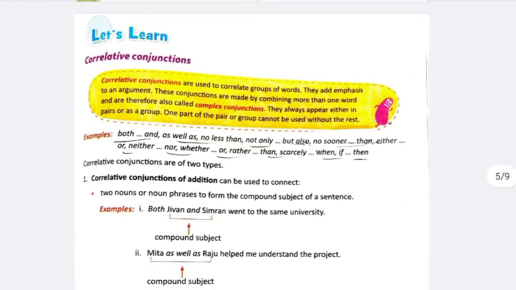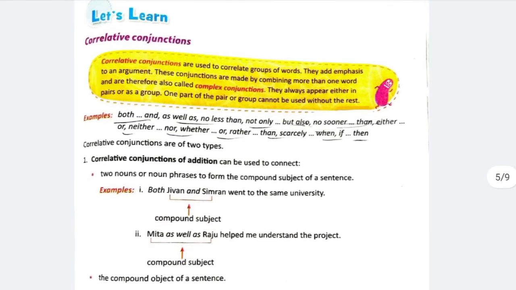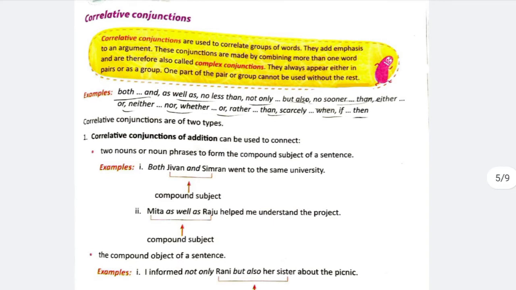Now, correlative conjunctions. Which are correlative conjunctions? Both and, as well as, no less than, not only but also, no sooner than. All these are correlative conjunctions. Now, what do you understand by correlative conjunctions? Correlative conjunctions are used to correlate groups of words. They add emphasis to an argument. These conjunctions are made by combining more than one word and are therefore also called complex conjunctions. They always appear in pairs.